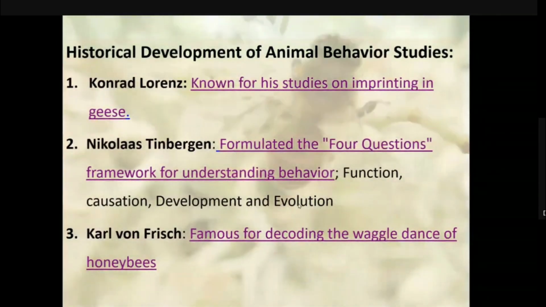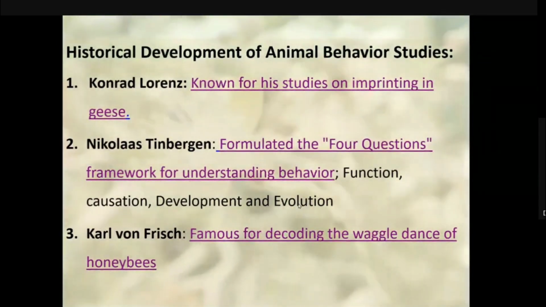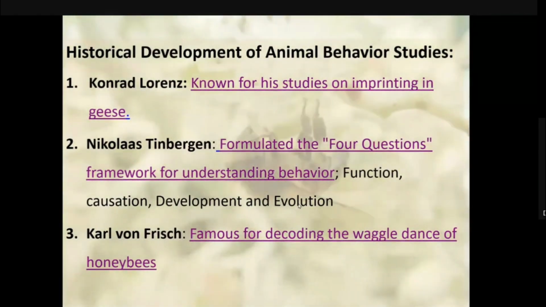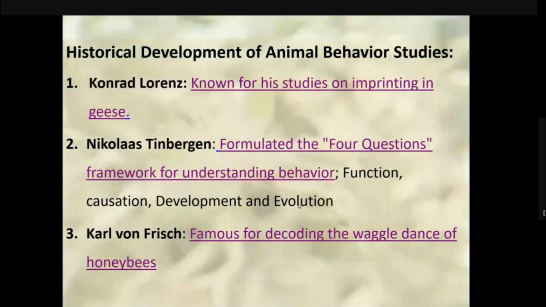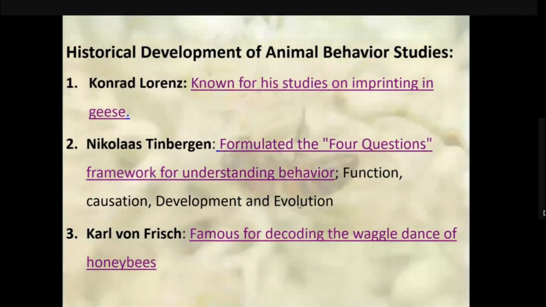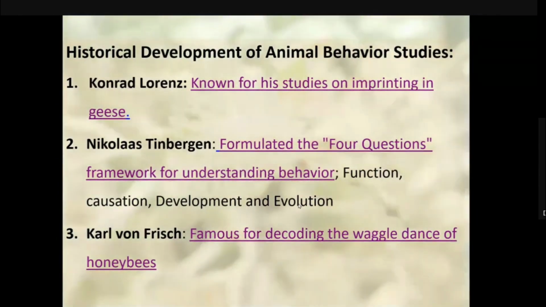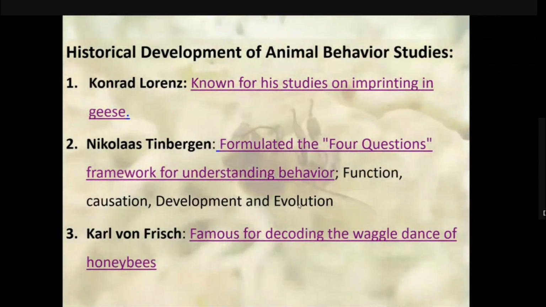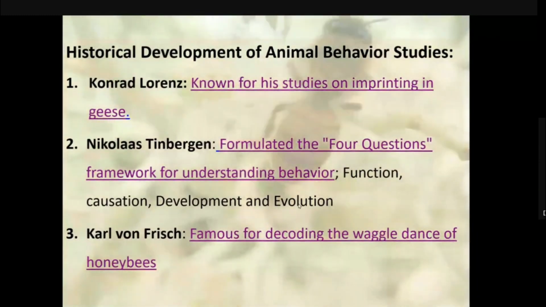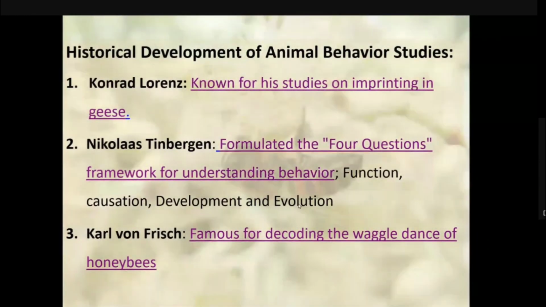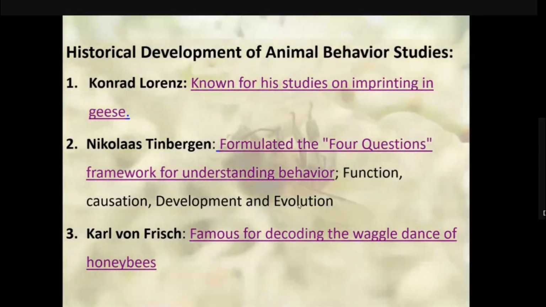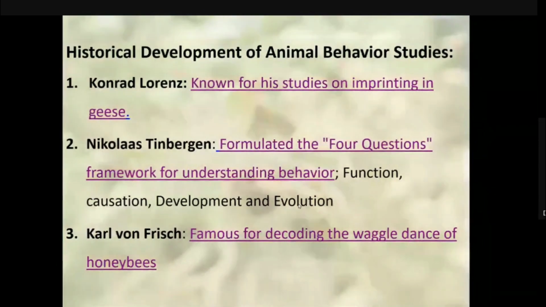Then again, the fourth question is evolution: how behavior evolves from one generation to another. Evolution explores the historical progression of the behavior, tracing its emergence and modifications over generations, shedding light on why certain behaviors persist in a species. Tinbergen's questions emphasize that understanding behavior requires a holistic approach that integrates multiple dimensions.